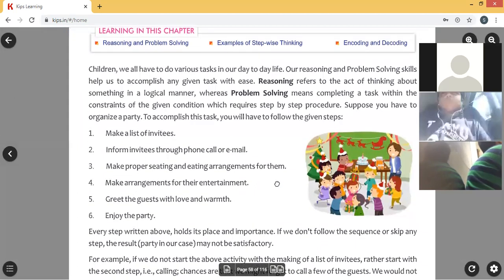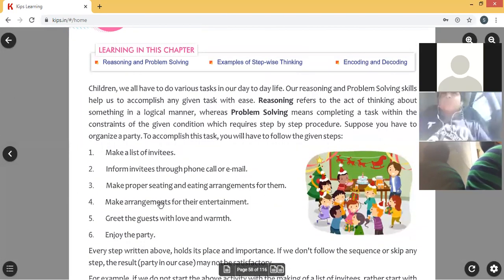Okay, children, now see lesson number 6 we are in now. See, first example they gave is you have to plan for a birthday party. Okay, a birthday party is there. You have to plan. That is a problem. Birthday party is the problem given to you. How will you solve the problem? Simply, you have to write steps to solve the problem.